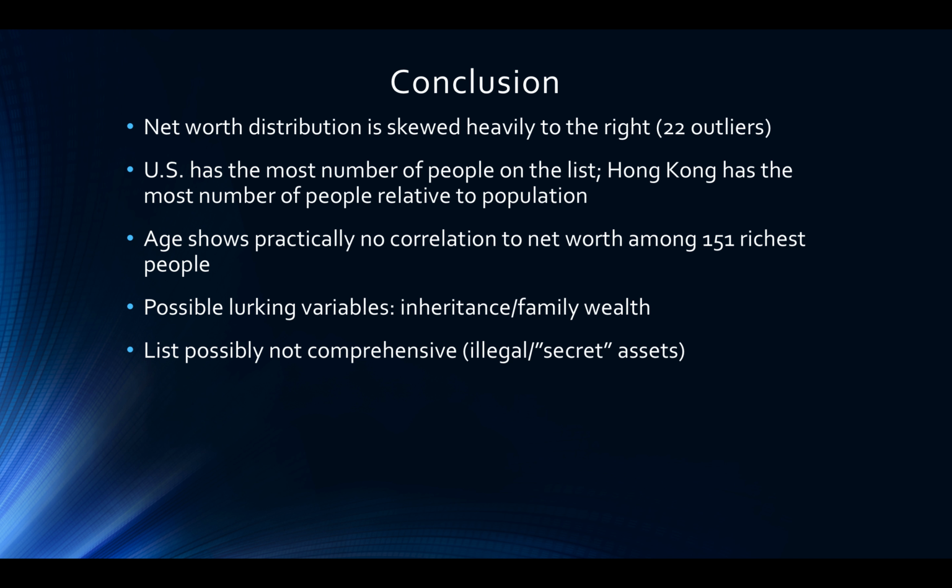One last note to make is that this list is possibly not comprehensive because it won't include illegal assets such as money that belongs to drug kingpins or warlords or arms dealers, as well as quote-unquote secret assets. President Putin, for example, is famously rumored to secretly have tens of billions, if not hundreds of billions of dollars stashed away somewhere, despite claiming to be not very wealthy at all.